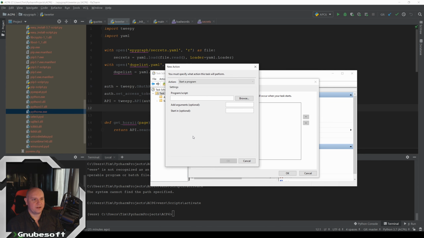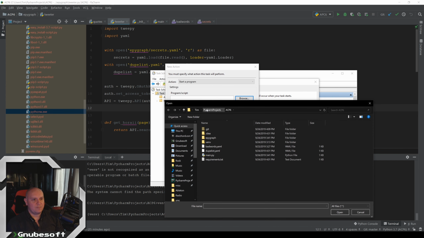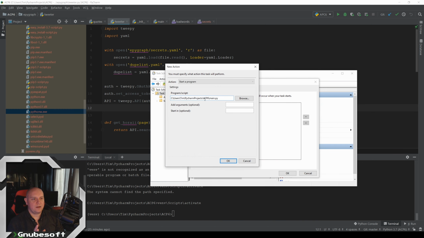And now we want to assign the actions. And this is where things get a little tricky, because you can use a Python file as your thing here most of the time in Windows. You can just run a Python file and it runs because it's associated with Python, but it doesn't always work in Task Scheduler. I don't know why this is. It's a pain, but that doesn't matter because we're not going to use it like this anyhow, because remember, we want to use our virtual environment. So we can't just use the generic Python that you get whenever you're in a command prompt. We want to use the specific Python that we have in our virtual environment.